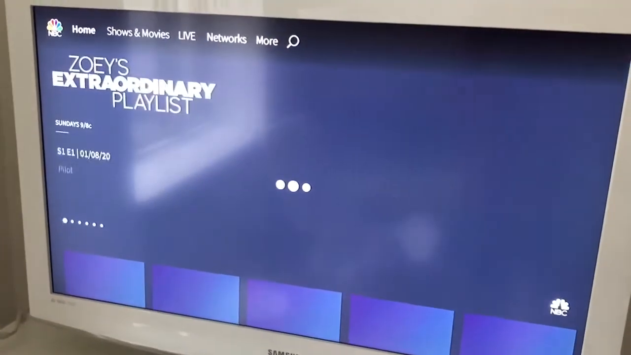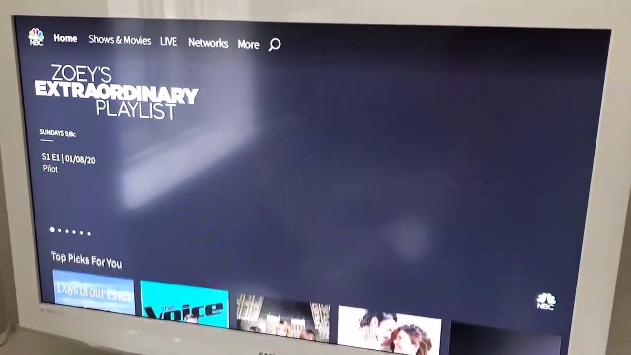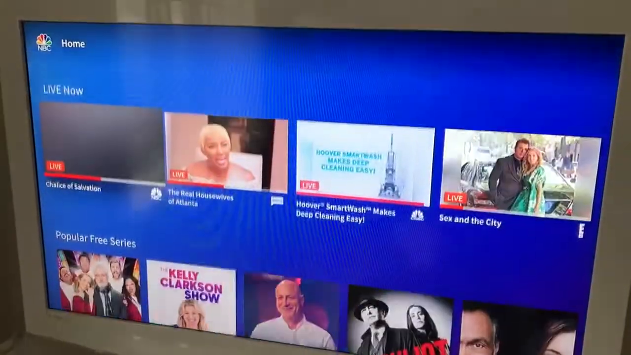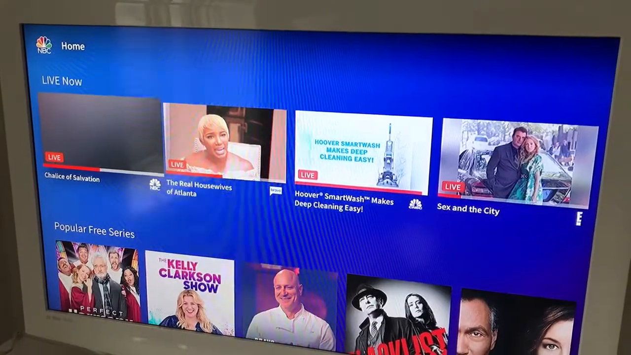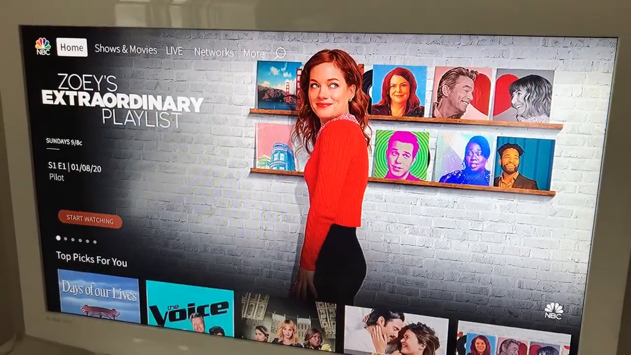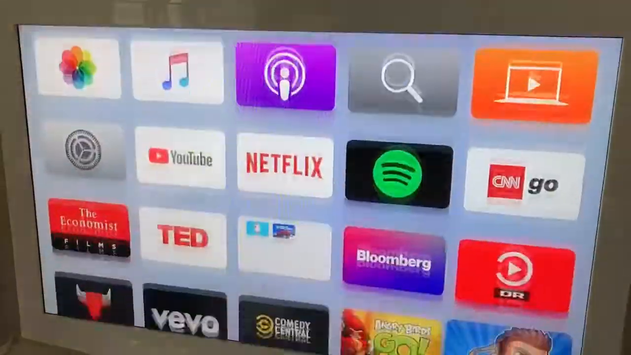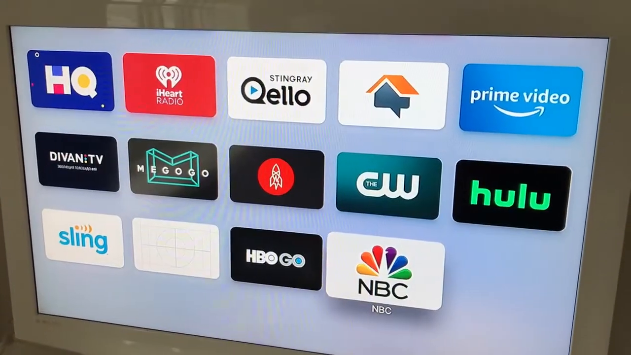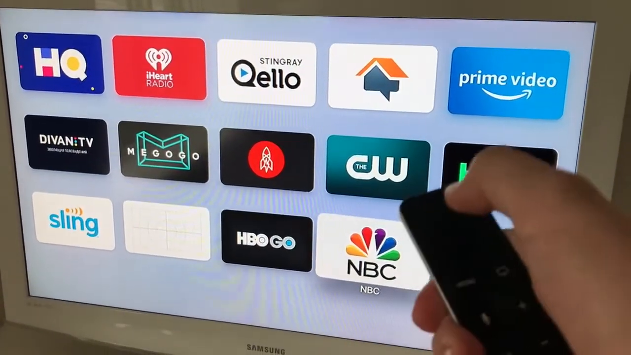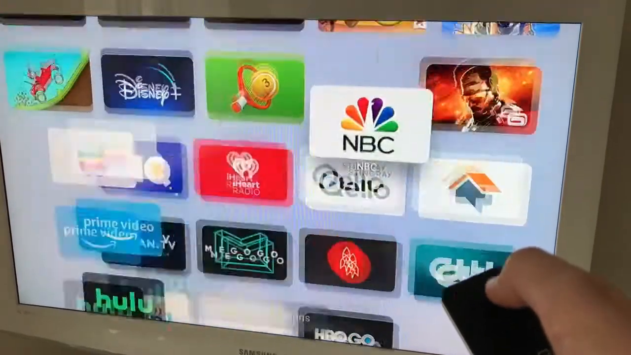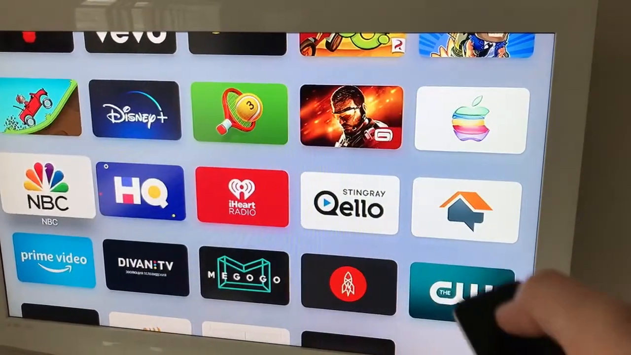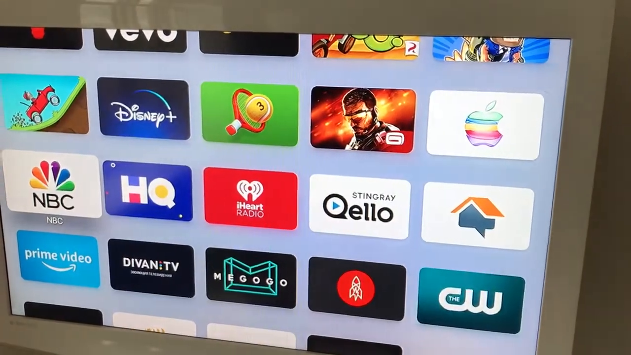Here's the NBC app. Then you will need to log in basically. Yeah, and it will appear on your home screen right in the very bottom, but you can just hold and move it around. So that's how it works.